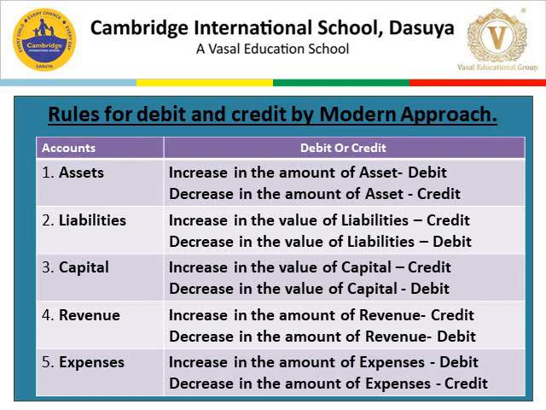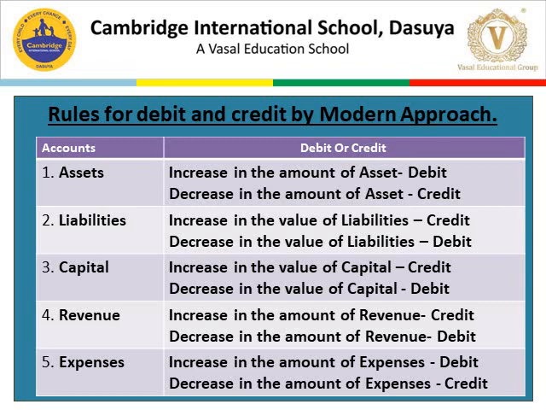So let's see, when the accounts increase or decrease, what effect they put on journal entries. Number one is assets. When assets are increased, they will be debited. When assets are decreased, they will be credited.